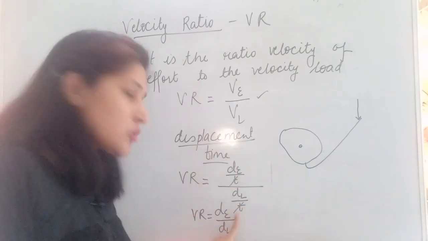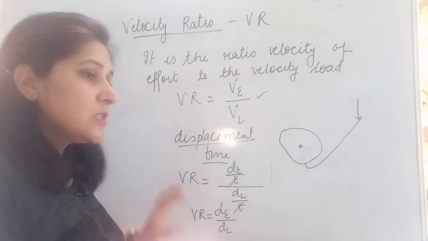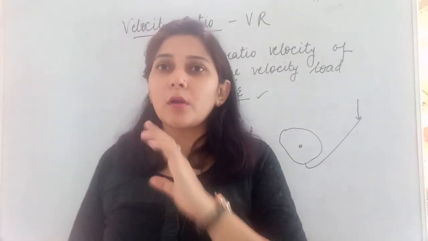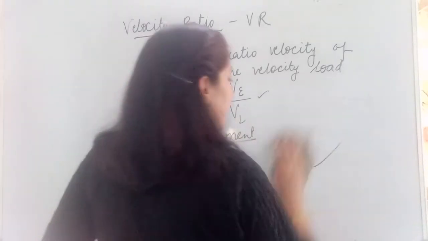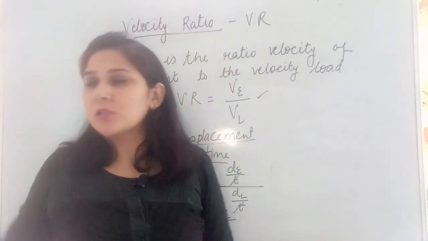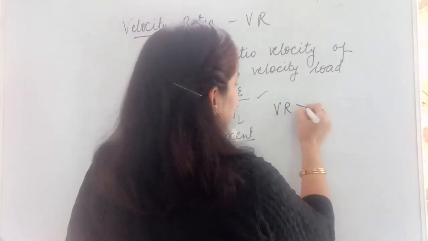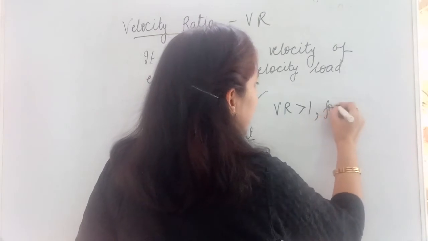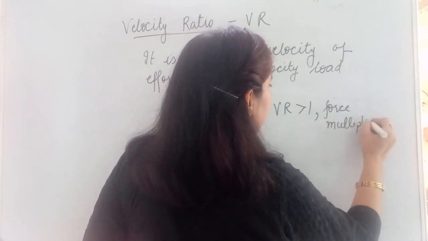Again, it is the ratio of two similar quantities, so again it does not have any unit. That means velocity ratio is also a pure number. Similar to what we have done for mechanical advantage, for velocity ratio also we can say if velocity ratio of any machine is greater than 1, it is acting as force multiplier.